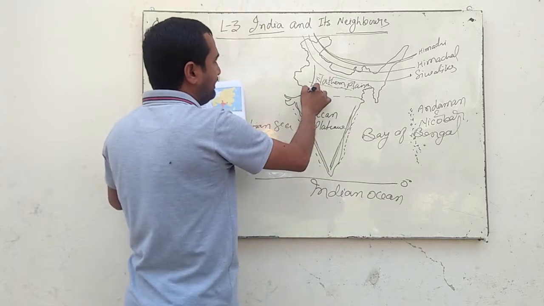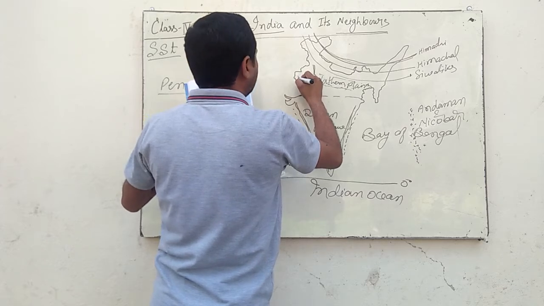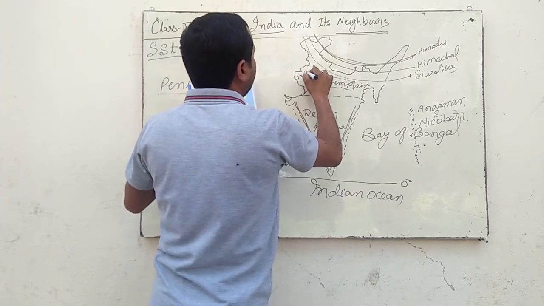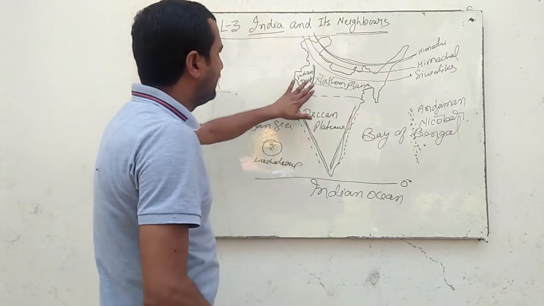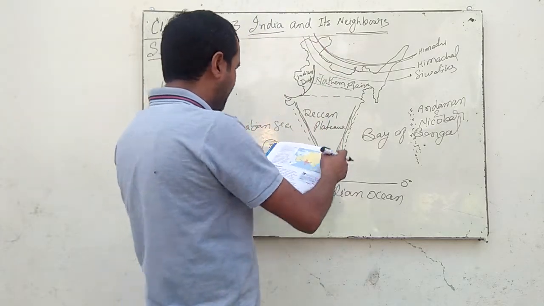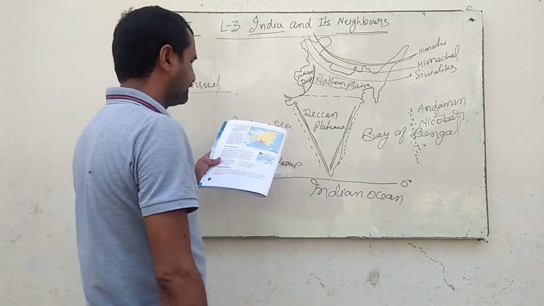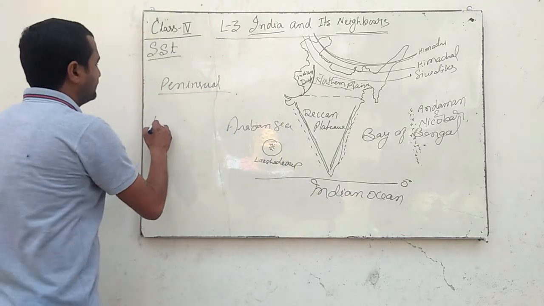And here in Rajasthan we have the Indian desert. So this is all about the physical features of India. On the map I have drawn it for your convenience.